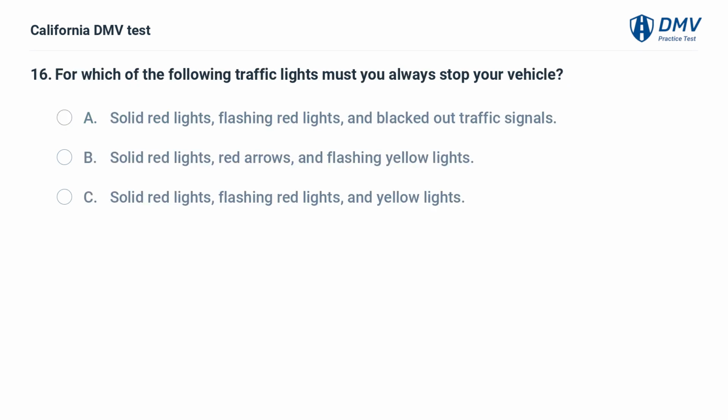For which of the following traffic lights must you always stop your vehicle? A. Solid red lights, flashing red lights, and blacked-out traffic signals. B. Solid red lights, red arrows, and flashing yellow lights. C. Solid red lights, flashing red lights, and yellow lights.